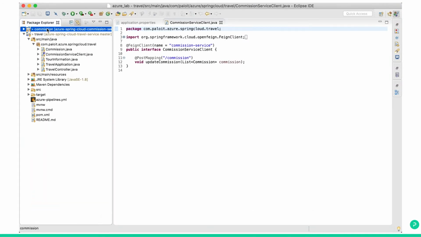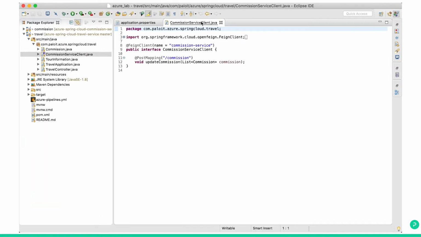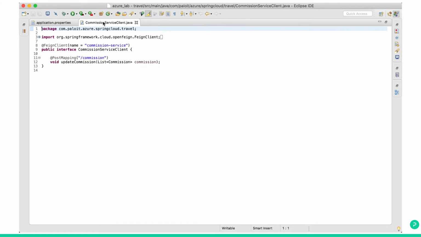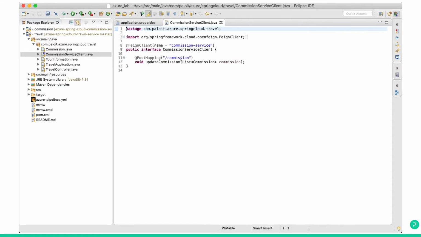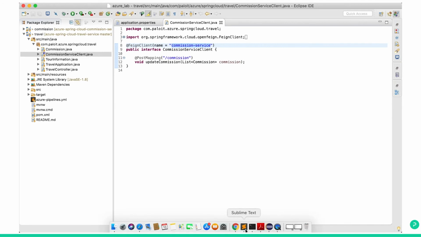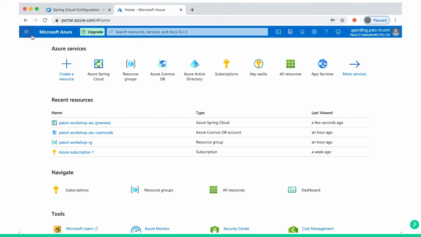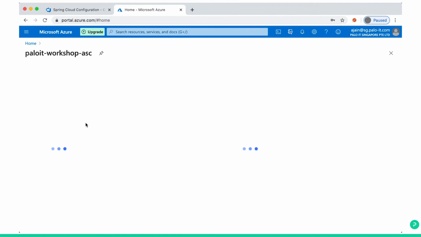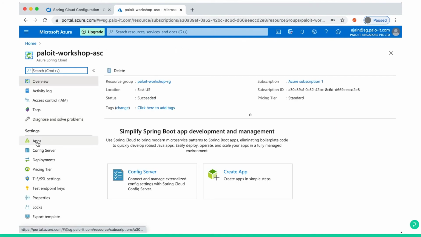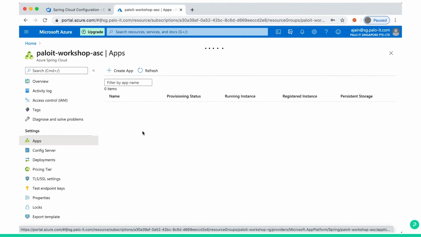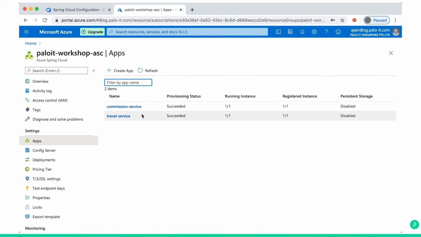So this is your commission service. I was explaining the commission service client, which is inside the travel application. Feign client. This is your commission hyphen service, the name of the Spring app service in the Azure Spring Cloud. Now you can go to Azure Spring Cloud, go to Home, click on Apps. You can see commission service and travel service both are up and running.